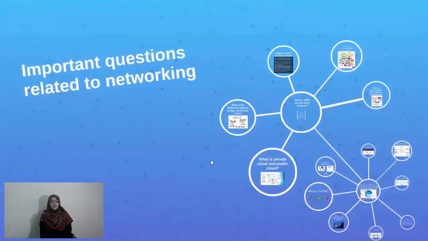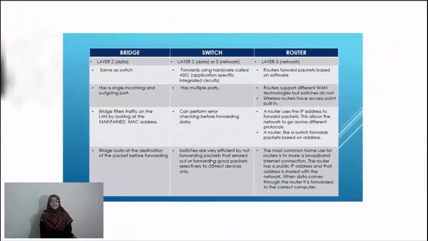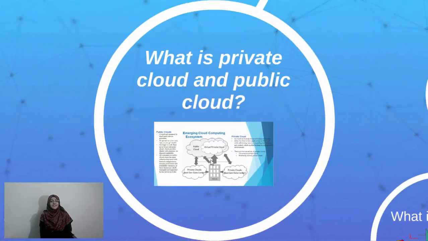What is the difference between bridge, switch and router? A bridge is a layer 2 device, whereas a switch is layer 2 or layer 3 depending upon the switch, and a router is a layer 3 device. A bridge is used to connect two networks, whereas a switch is the same as a bridge and can be used to connect multiple networks, whereas a router can be used to forward packets with respective IP addresses from one network to other networks. Moving on towards our next question.